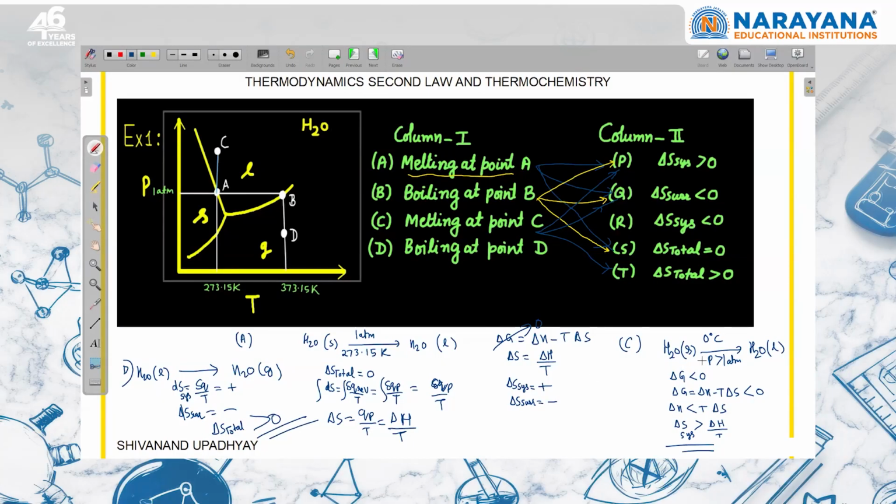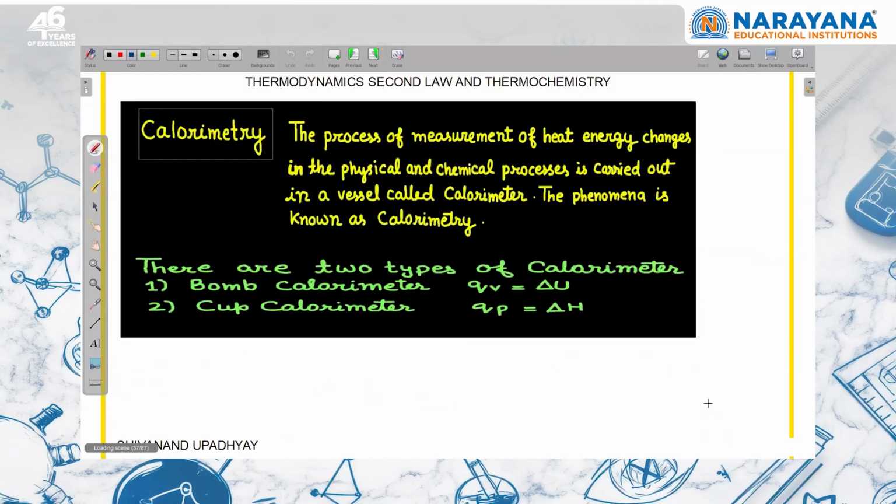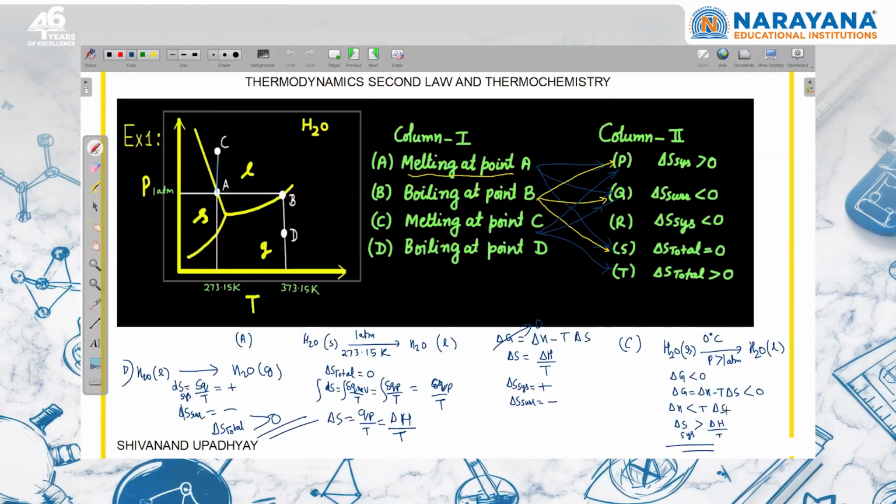So this is the way to see. Sometimes you can use this to get some value, ki delta S system should be greater than this value and all that. So during the process, reversible because it can again freeze and come back to the solid state. So why is it irreversible?